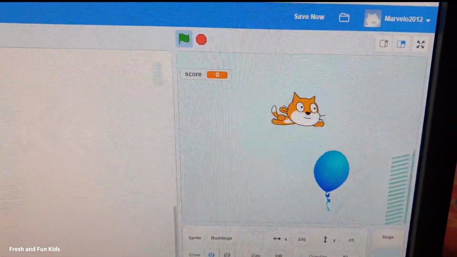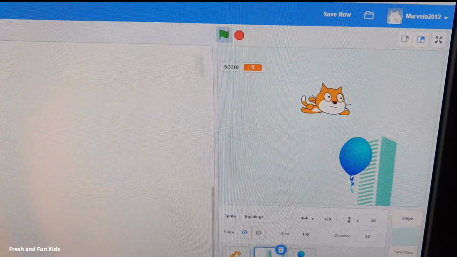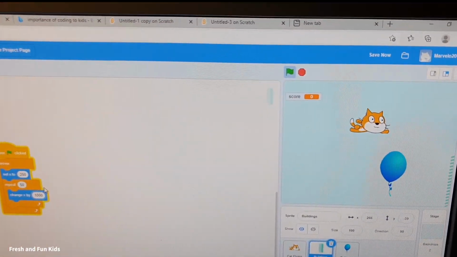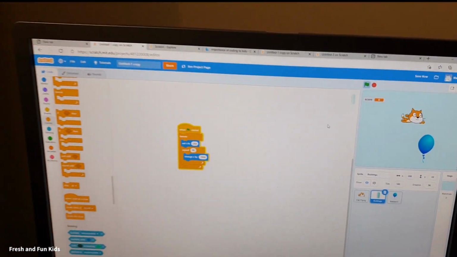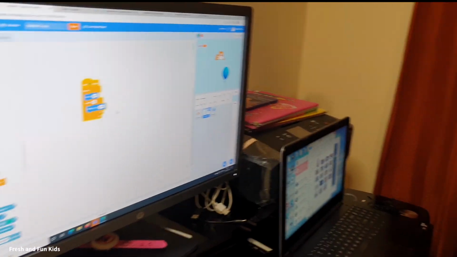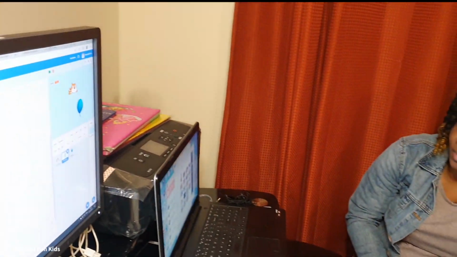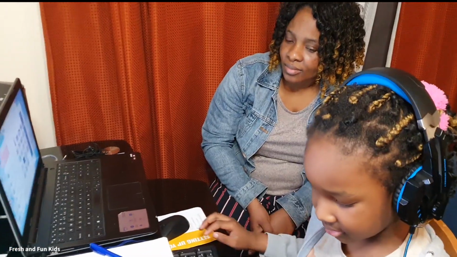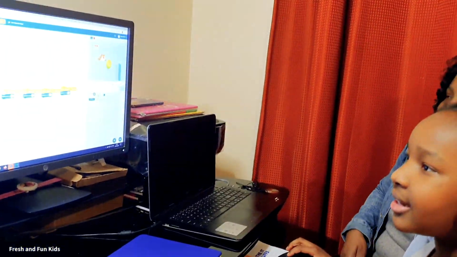You can also use a change. Let's try 1000 now. Put it on the negative. Yeah, we have to try using minus 1000. Show us in Scratch.